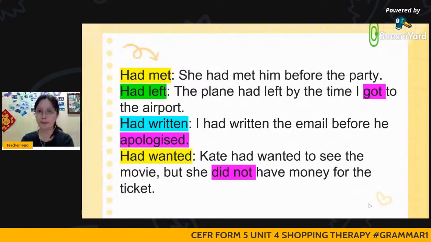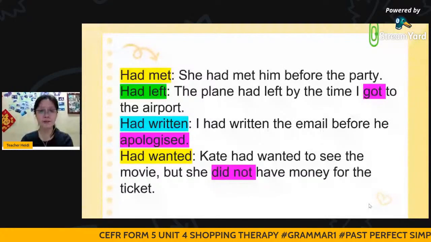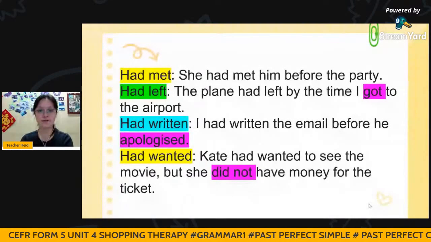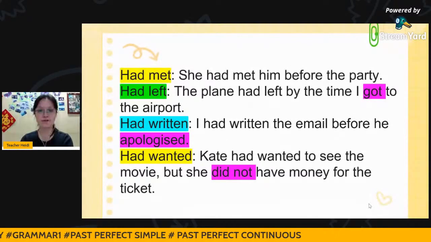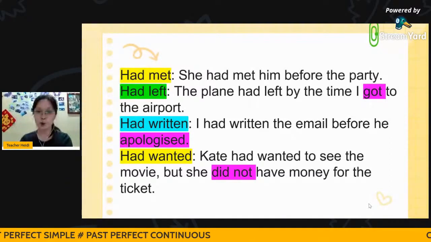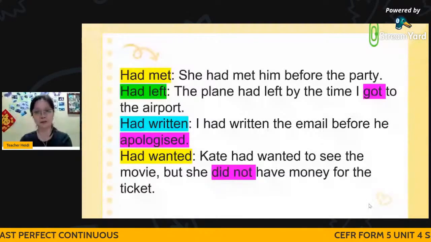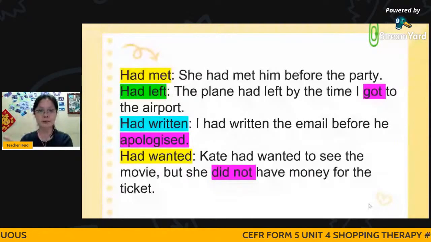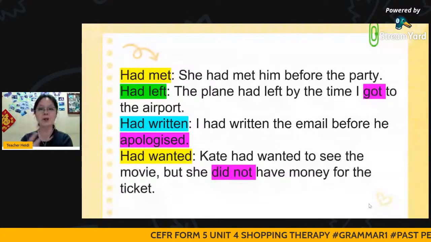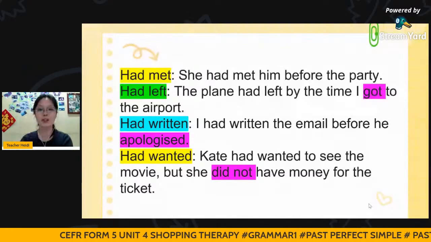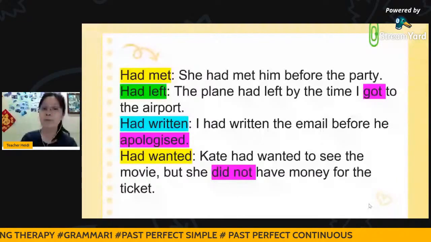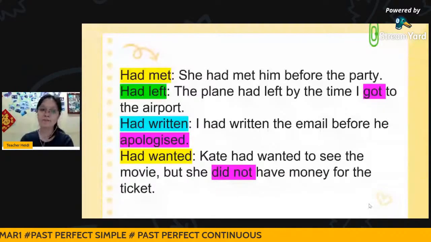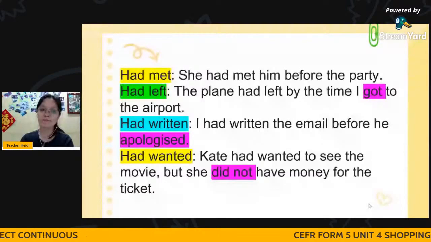Okay, next one, had written. I had written the email before he apologized. So which happened first? He apologized first or he wrote the email first? So these are two past actions, but you need to identify which action happened first. So in order to do that, you have to write, I had written the email before he apologized. Okay, the last one, had wanted. Kate had wanted to see the movie, but she did not have money for the ticket.